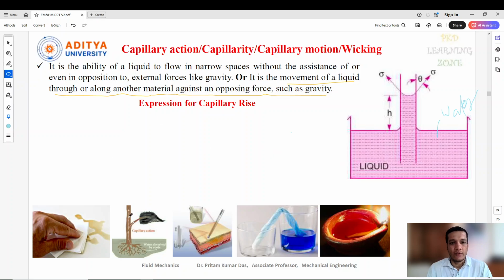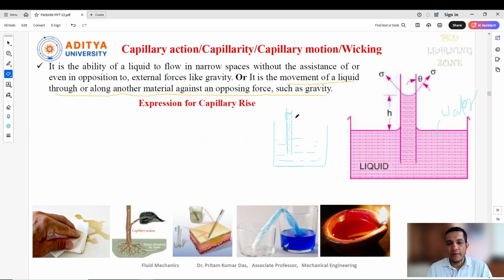Some examples I have given, and I'll give you one more example. Consider the same container, let me draw a container here, and suppose this container is full of water, and in this container let me put a small glass tube like this. Then we can see immediately some water molecules will rise in this glass tube. Okay, and this is one concept. And in this glass tube we can see that the water shape will be different, in this way.